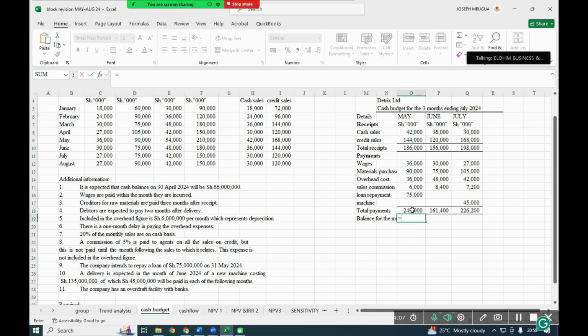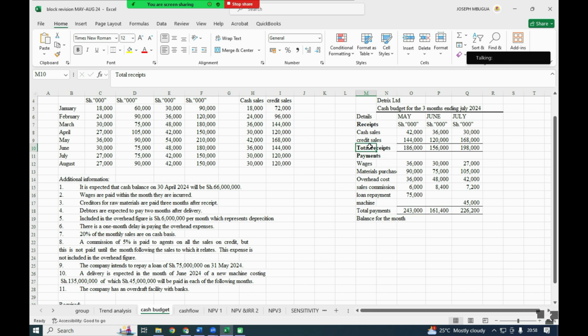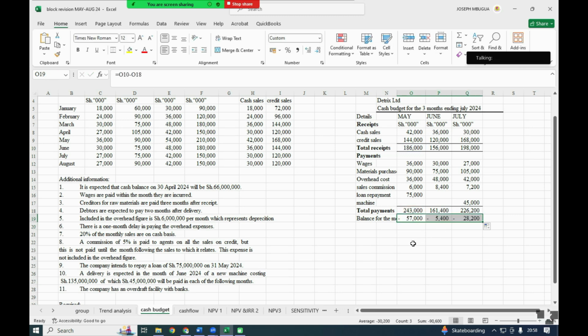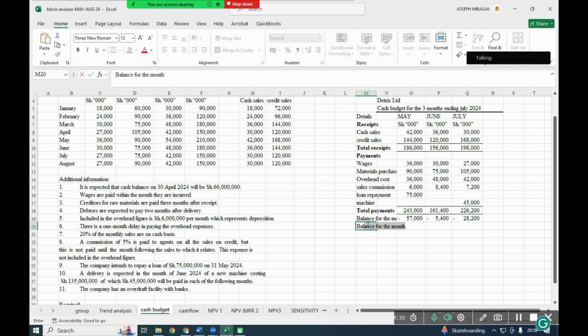Okay, so for the balance, we take the total receipts and we minus the total payments. Here we shall have this, and we minus the 243, and this one I'll spread that way. Then you have the balance. So balance brought forward, and the balance carried forward.